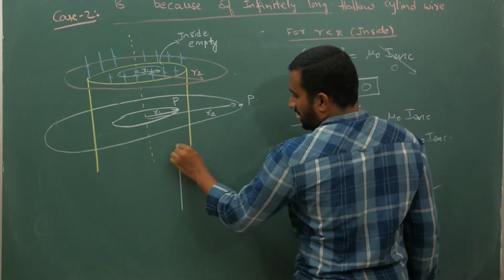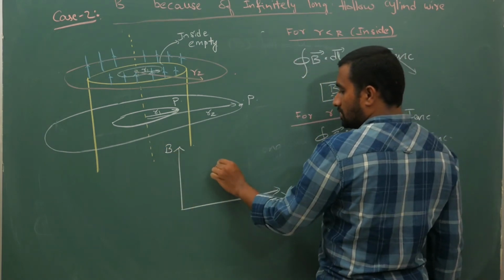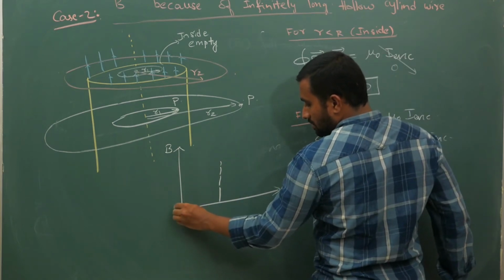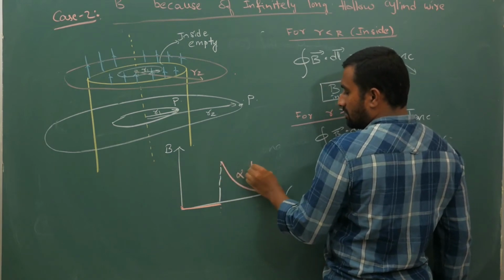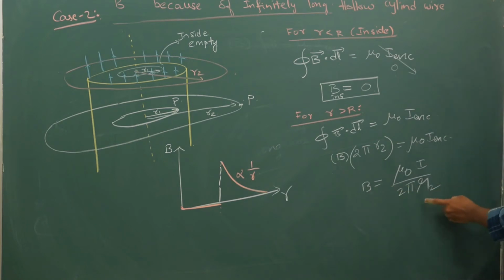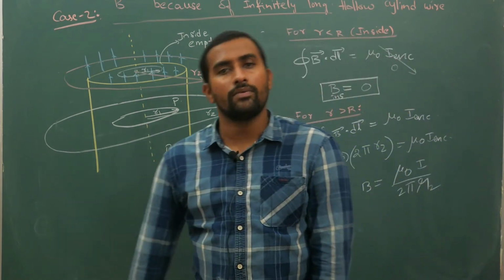So if you draw a graph of B versus r for this hollow cylindrical wire, till here it is 0. Outside it is inversely proportional to r, B is inversely proportional to distance. So this is because of the long hollow cylindrical wire.